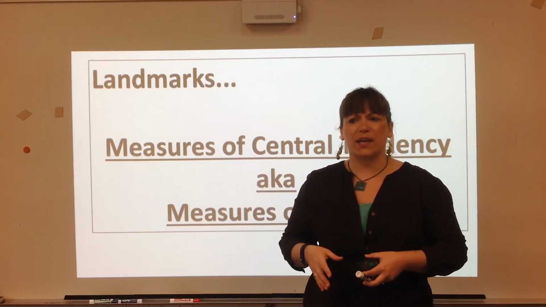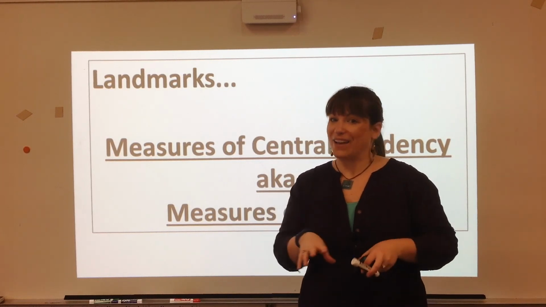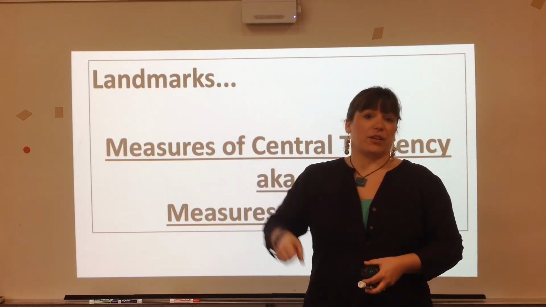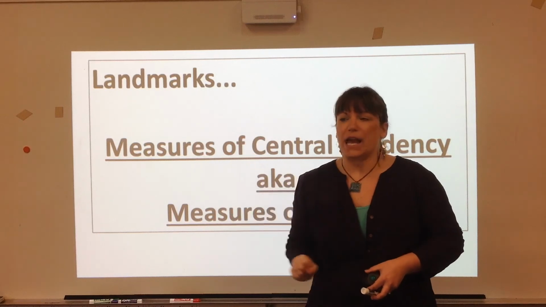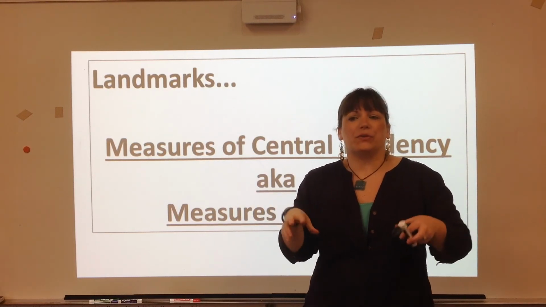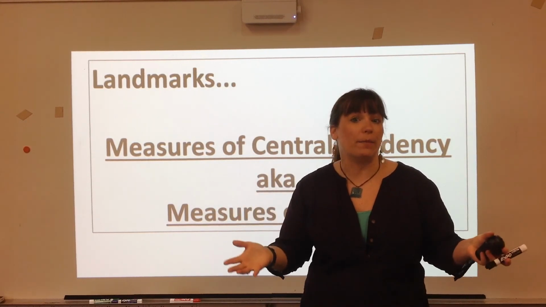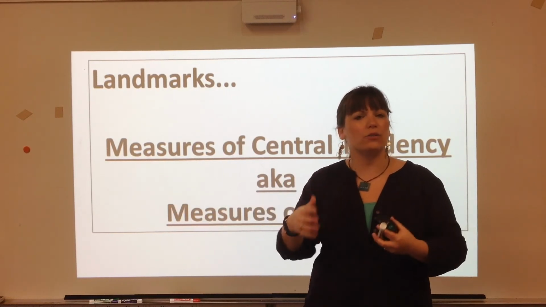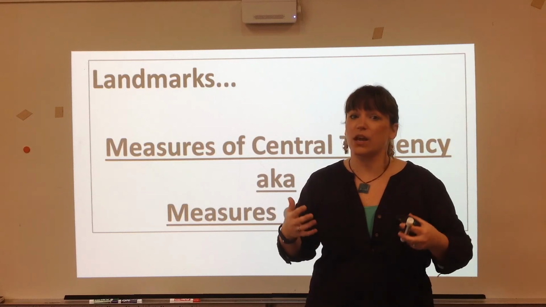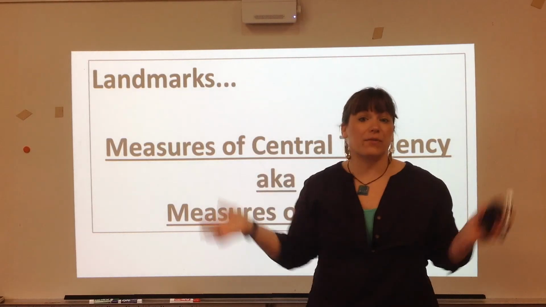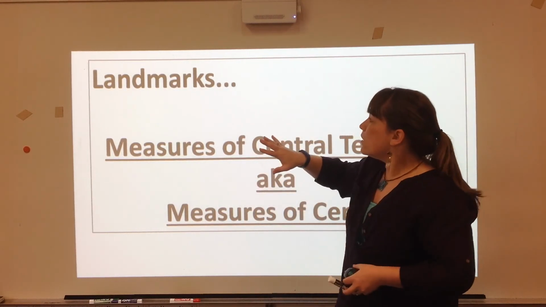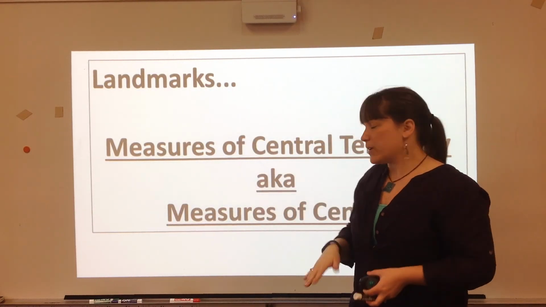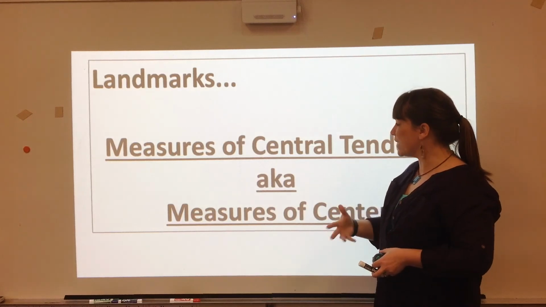We're going to pick certain important aspects of the information that we have, like the Statue of Liberty is really important, so we're going to highlight that. But in numbers, if you have a bunch of numbers, it can be overwhelming. So a good way to talk about all of the numbers is to pick out certain characteristics of the numbers that can describe everything. So we're not going to refer to them as landmarks. We're going to be referring to them as different kinds of titles.